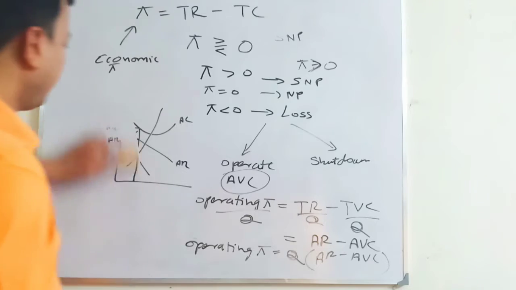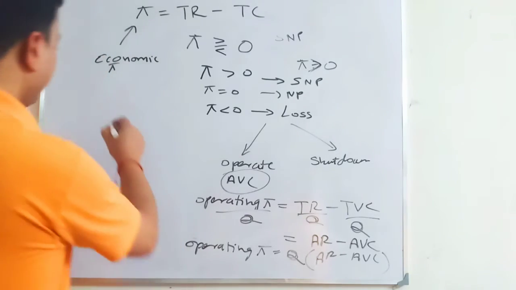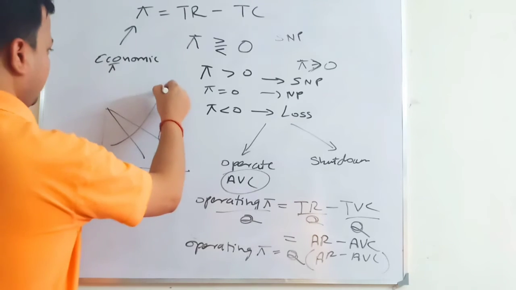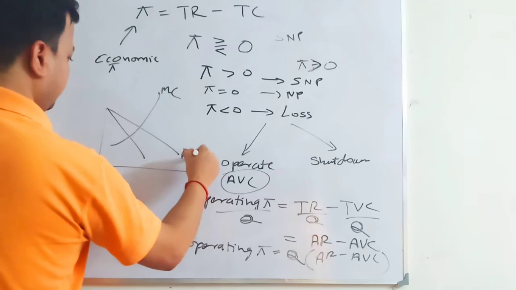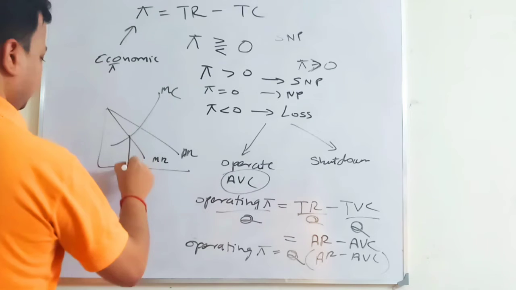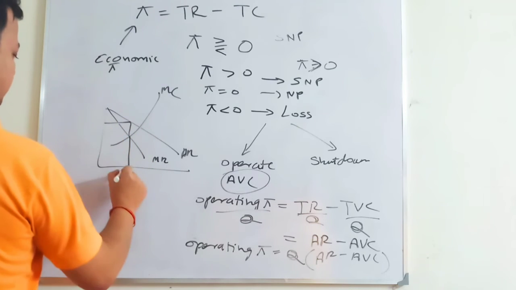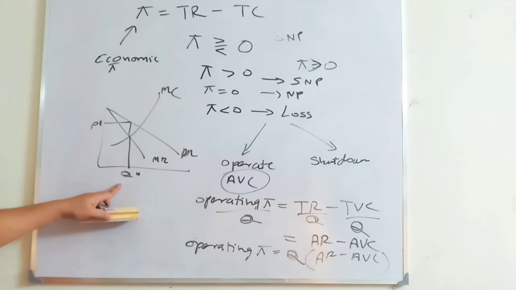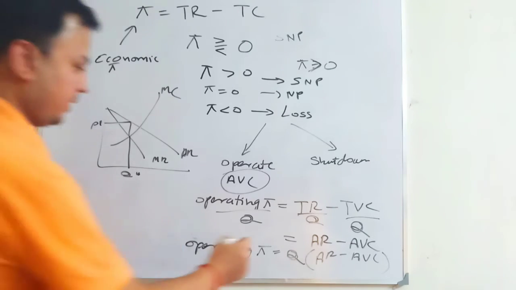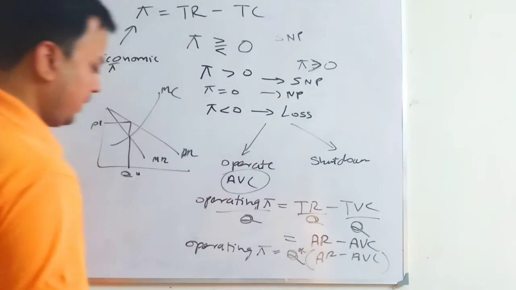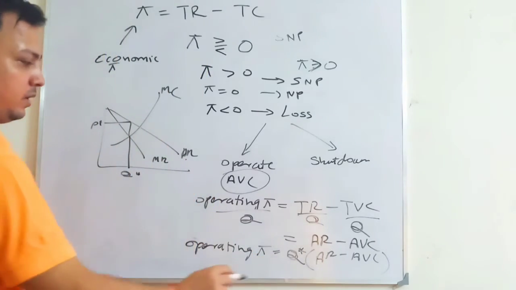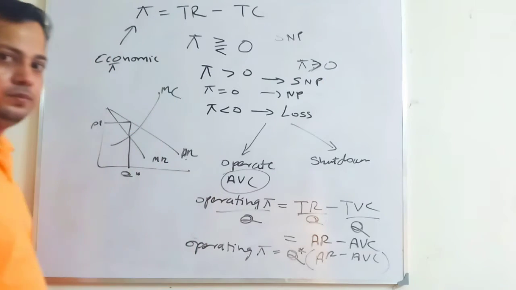Okay, so when we are determining equilibrium output, we do not need the cost curve. You just draw the MC curve. This is the AR curve, this is the MR curve. So this is your equilibrium output and price. We get equilibrium output from the marginal condition, Q star. Whether the firm is making operating profit or not depends on your average revenue curve and average variable cost curve.